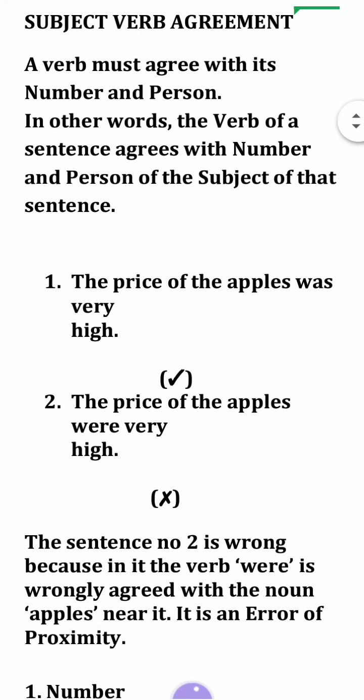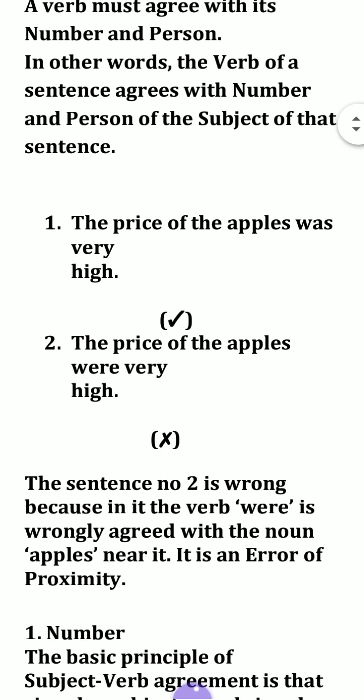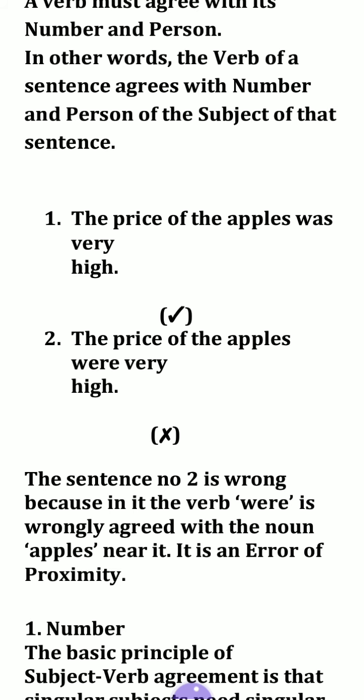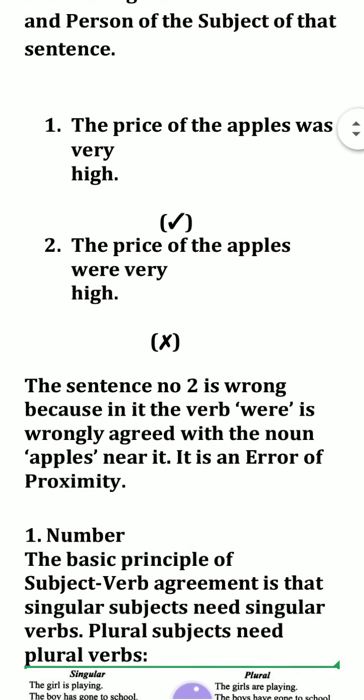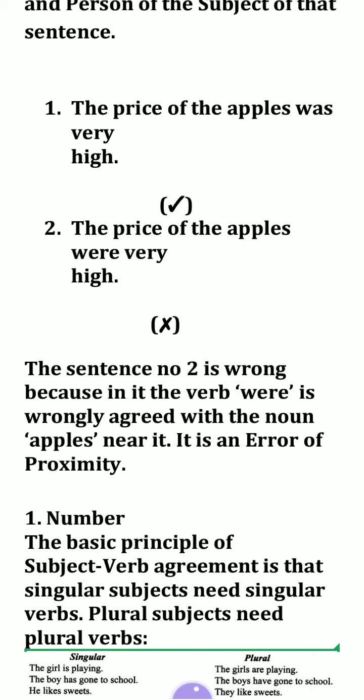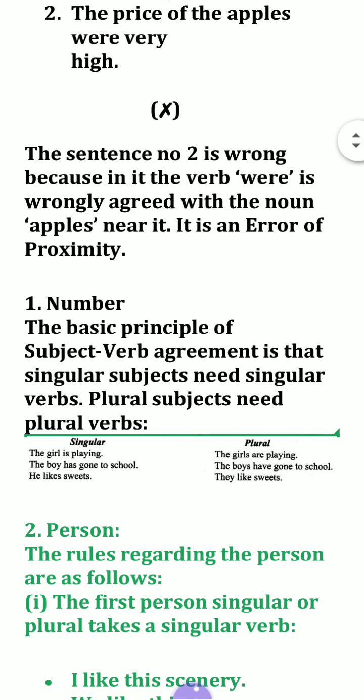So this is the definition. According to the subject, the selection of verb is known as subject verb agreement or syntax. Example I have given you: the price of the apples was very high. So here the price is a singular subject and was is singular. That's why it's correct. The price of the apples were very high. So your subject is the price and the verb is were. So it is the wrong answer, because the price is the singular subject and the apples is not the subject. So the verb will not agree with the apples, because the verb agrees with the subject. That's why it is wrong.